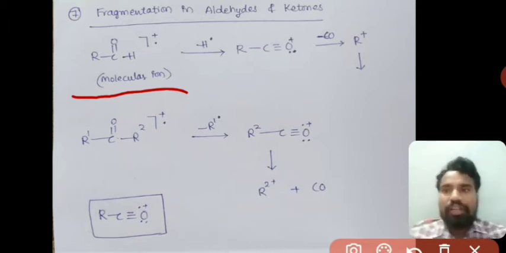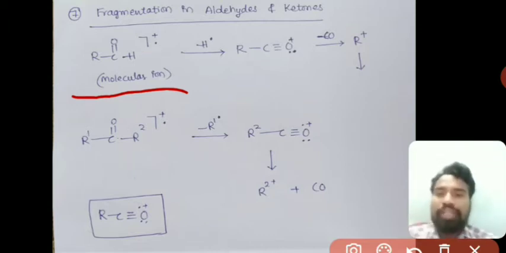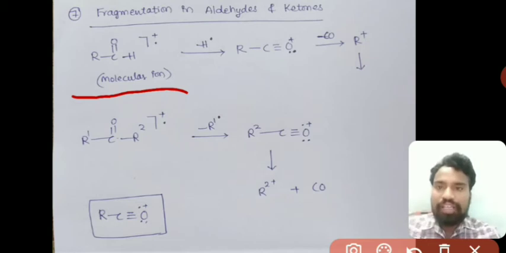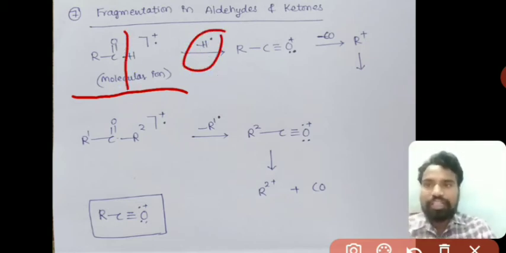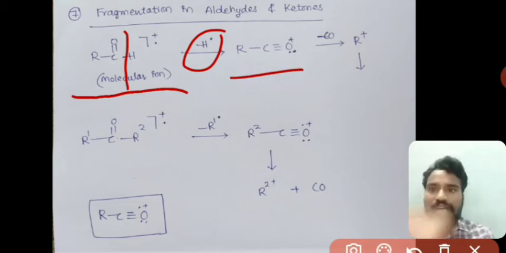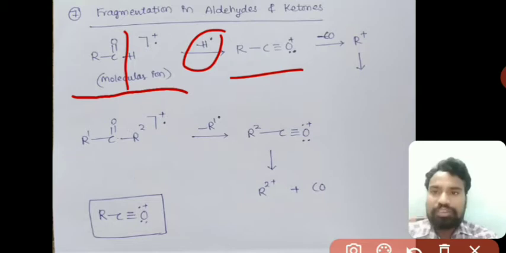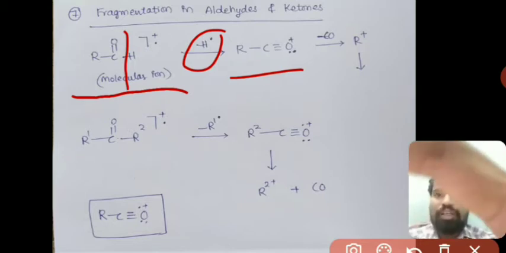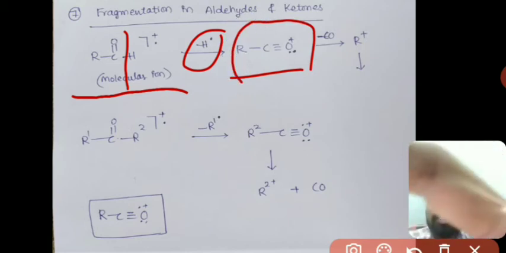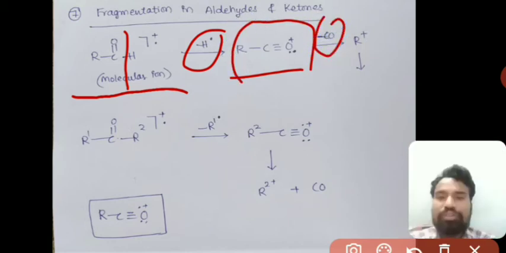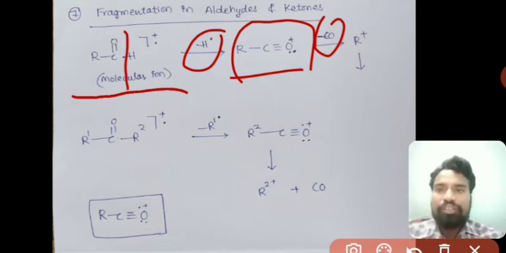So what is happening here in both aldehydes and ketones? The bond breakage takes place, and a hydrogen radical is removed. Then it forms R-C triple bond O+, and this is the characteristic peak in the case of aldehydes. By the removal of CO it is converted into R+.